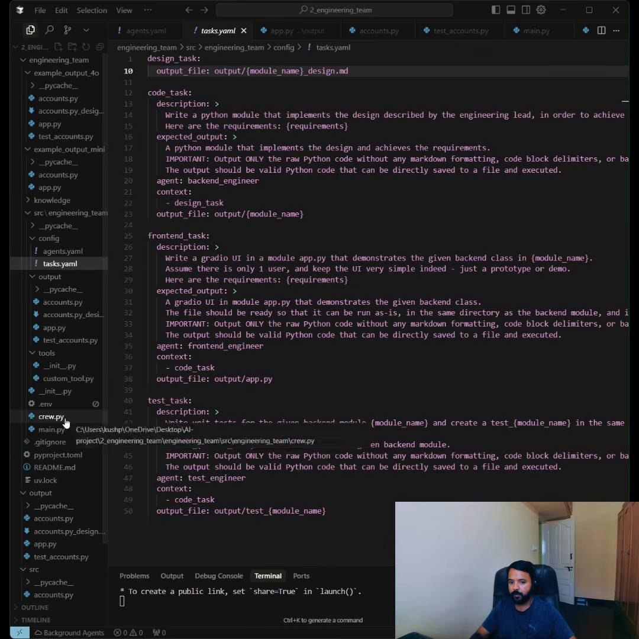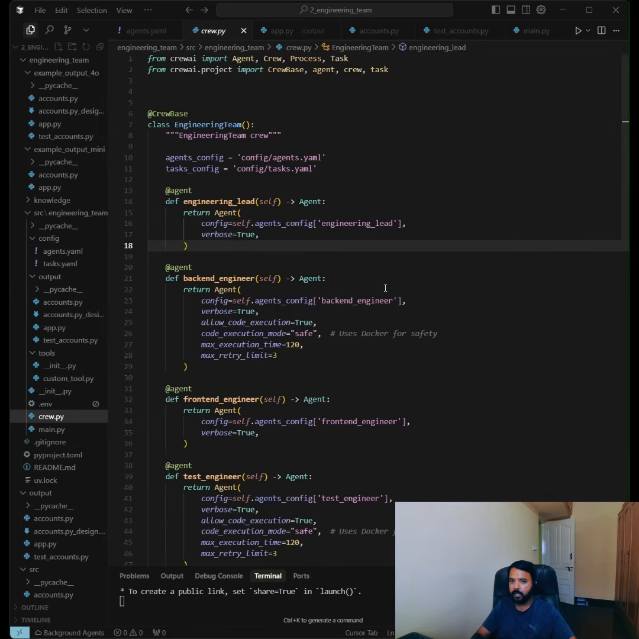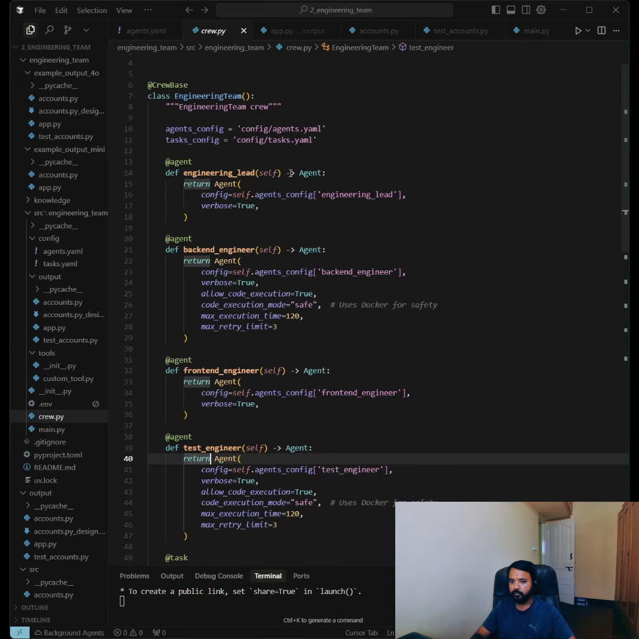Then we have the crew.py file. In this crew.py file, we'll define this crew. First is the engineering team that we are trying to create. In this engineering crew base, we are creating the agents: one is the engineering lead, one is a backend engineer, one is a front-end engineer, and one is a test engineer. For these engineers, we have given an execution time and a retry limit.